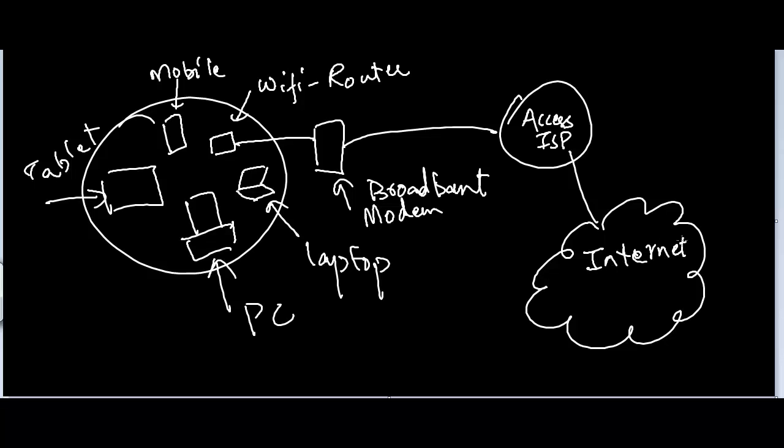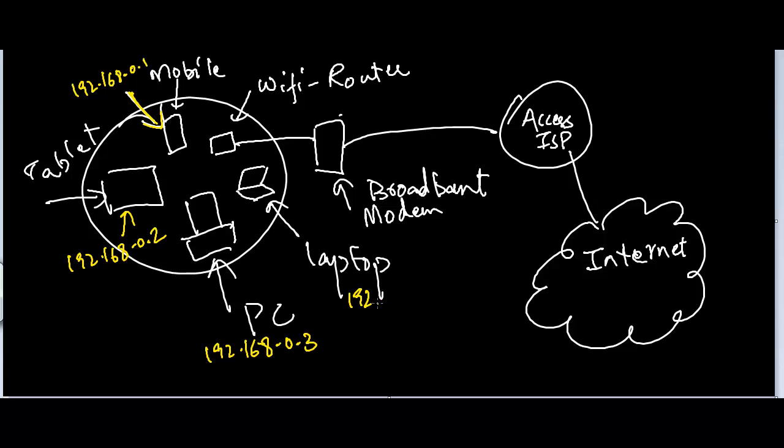And in this example, our mobile phone has the IP address 192.168.0.1. Our tablet has the private IP address 192.168.0.2. Our PC has the private IP address 192.168.0.3.